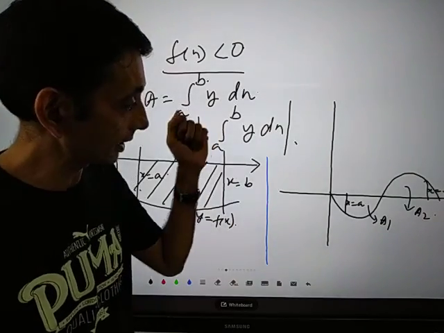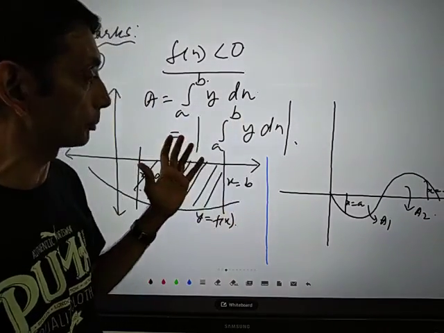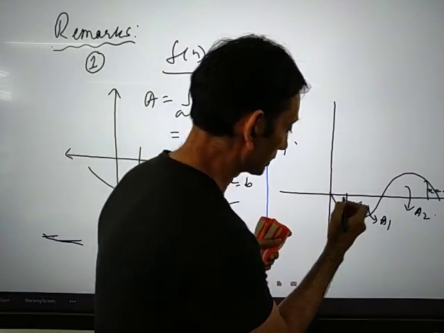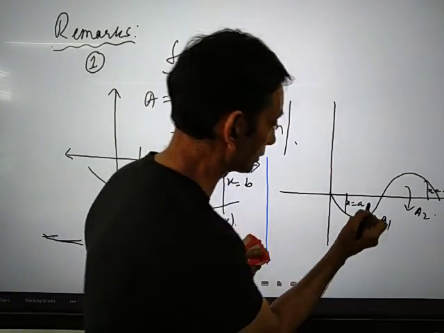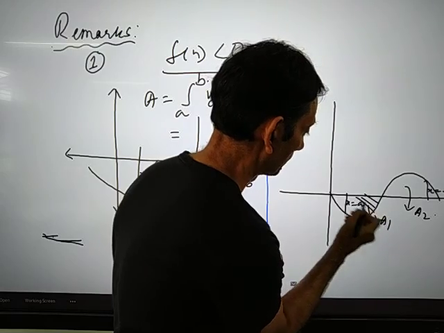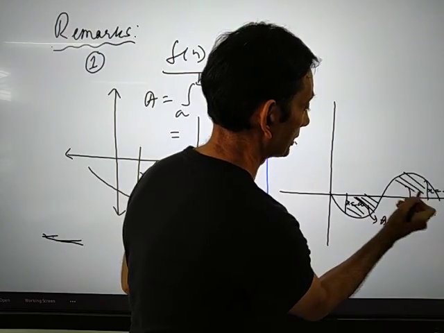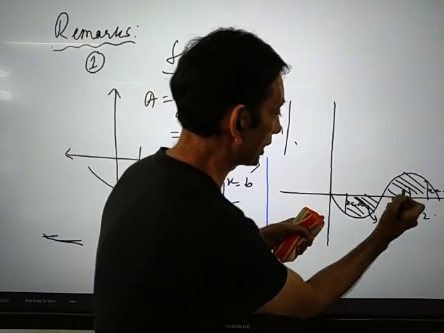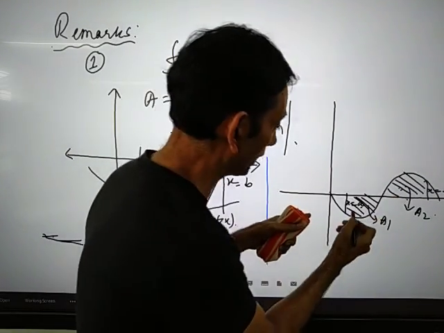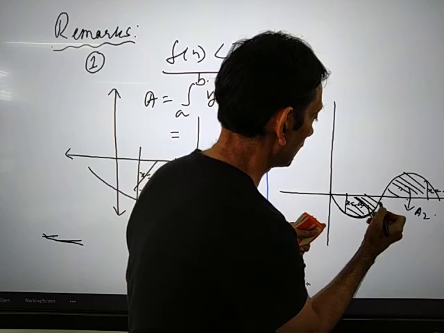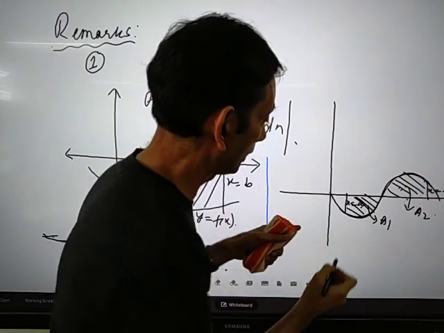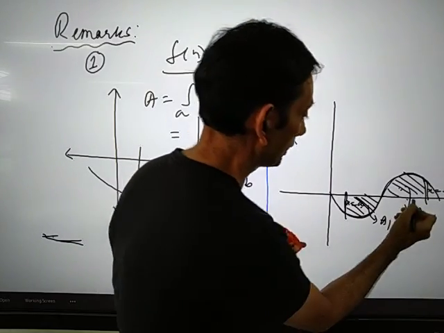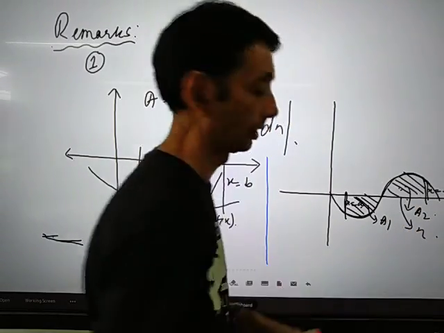You can discuss the similar concept with the help of this theory. Say we need to calculate the area of these portions, this portion and this portion. These two areas are bounded by this curve, between these two ordinates, x equal to a and x equal to b, and the x-axis.